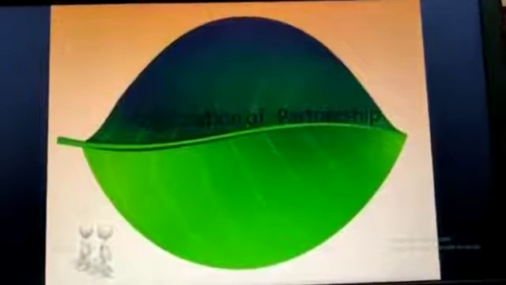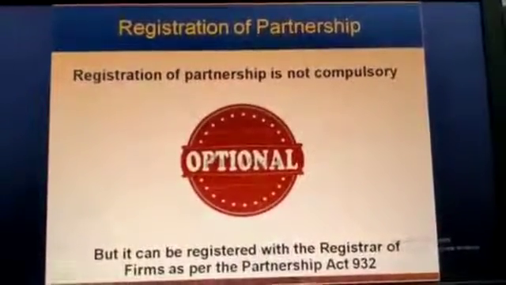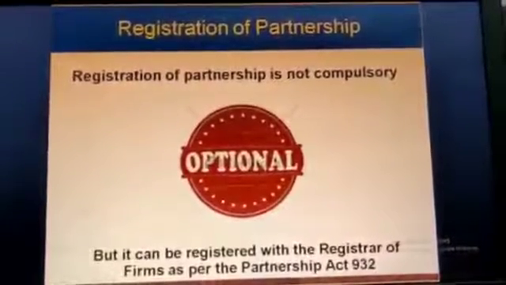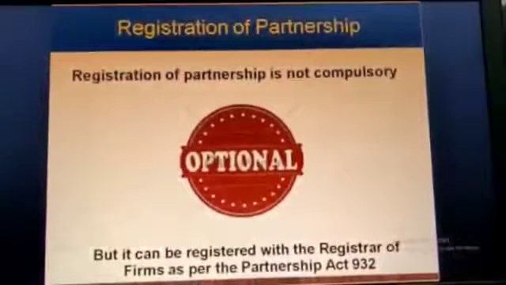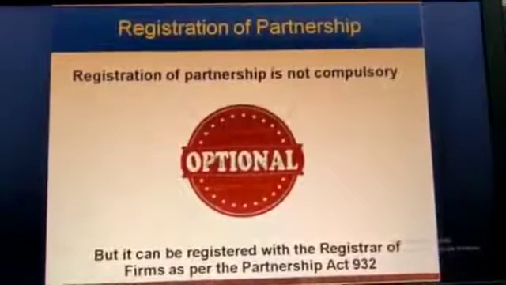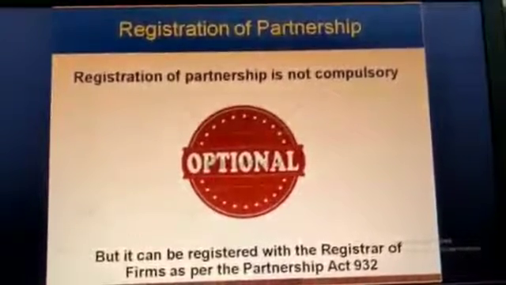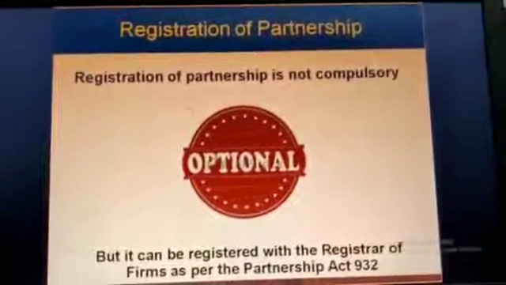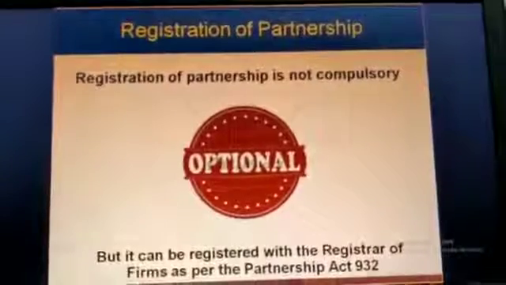So, what is the registration of partnership? Registration of a partnership firm means the entering of the firm's name in the register of the firms kept with the registrar of the firms. Registration of partnership is not compulsory, it's optional, but registration provides conclusive proof of the existence of the partnership firm. It can be registered with the Registrar of Firms as per Partnership Act 1932.